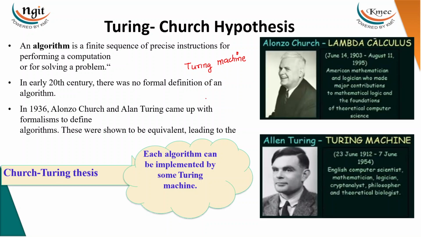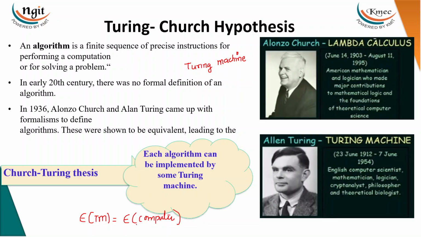And every language, every problem which is accepted by the Turing machine can also be done with the computer. So we can say that the expressive power of a Turing machine is equivalent to the compute power of a computer.